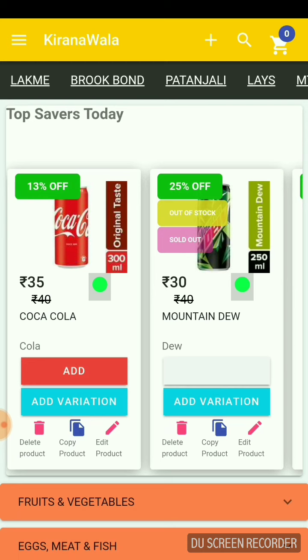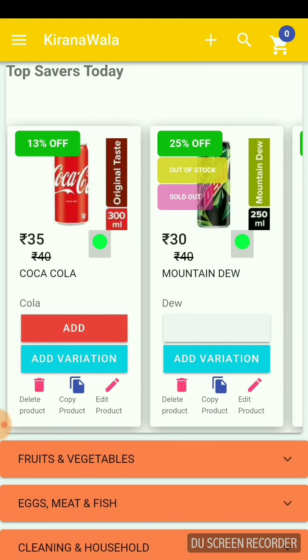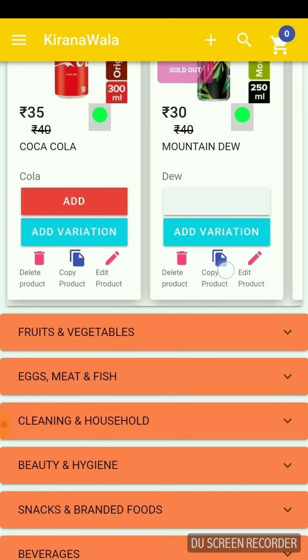So basically, on this page you can see various options. You can see the discount offer, product, its pricing, description. You can see add variation, delete product, copy product, edit product. If you want to edit some description, you can do that. If you have a similar product, you can copy the product and change the items internally, and even delete the products. So basically this is all controllable from there.